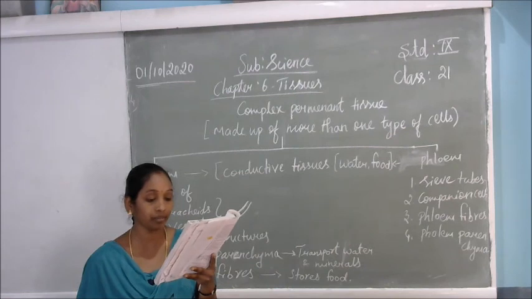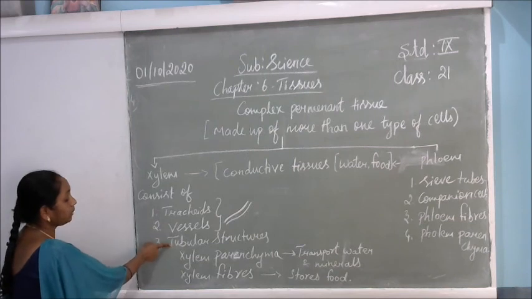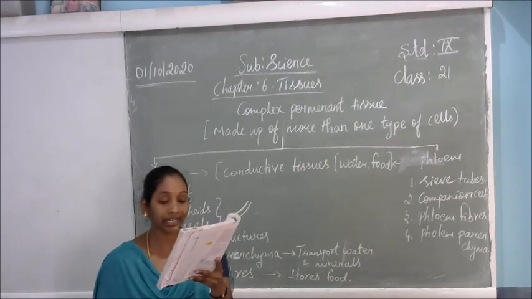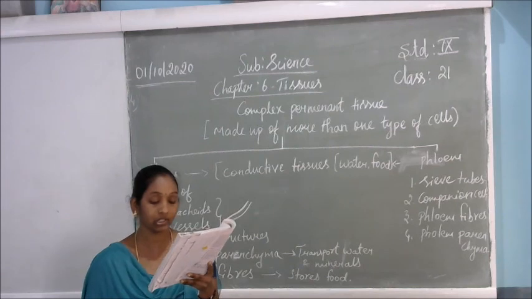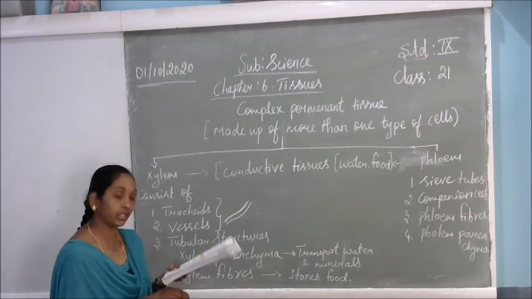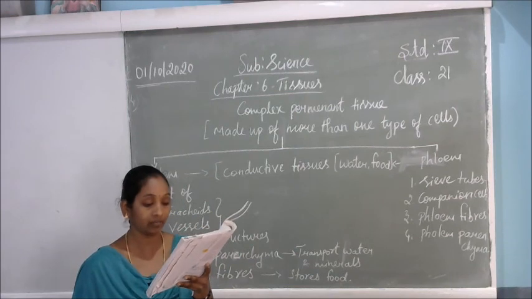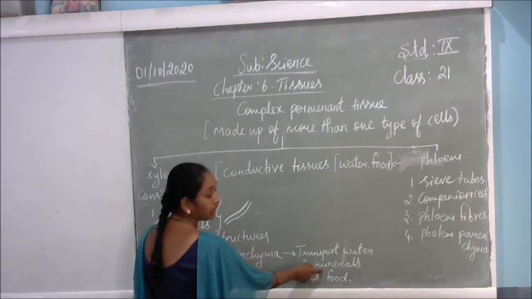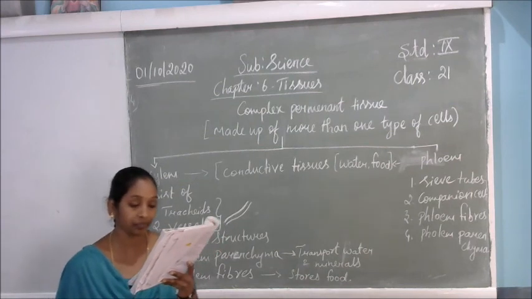cells, xylem parenchyma and xylem fibers. Already I told you, xylem consists of tracheids, vessels, tubular structures, that is xylem parenchyma and the xylem fibers. Okay. These tracheids or vessels are tubular structures. This allows them to transport water and minerals vertically. So this type of tubular structure allows the water to move vertically in a plant. The parenchyma stores food and helps in the sideways conduction of water. So here the parenchyma transports the water and the minerals, and the food is stored in it.